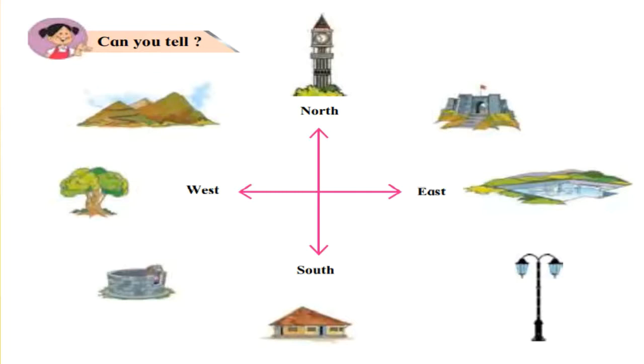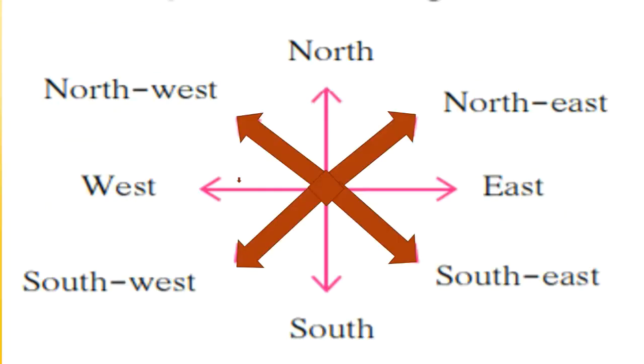Many things lie between the two main directions. To determine the direction in which they lie, we use subdirections. Now the ones which are pointing in dark arrow are the subdirections. Northwest, northeast, southeast and southwest are the subdirections.